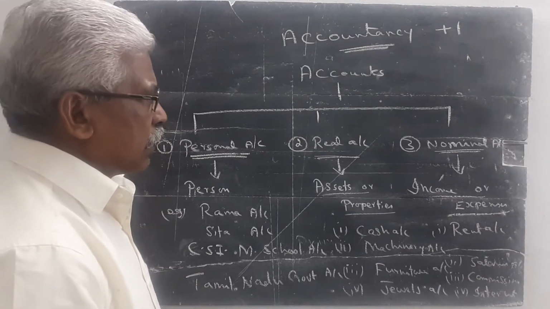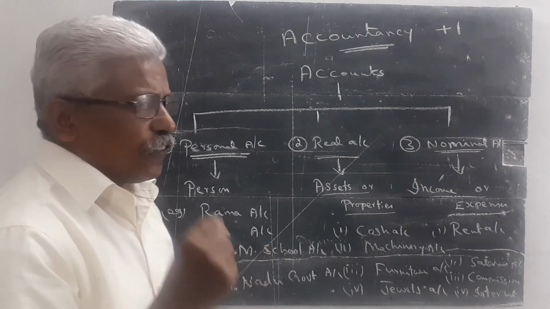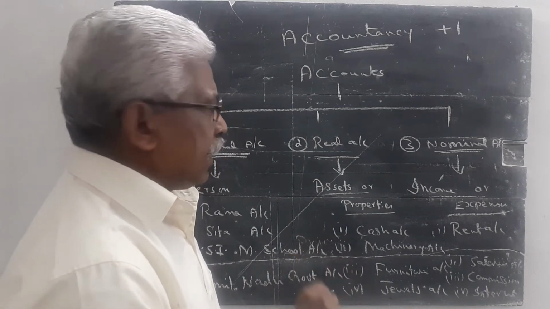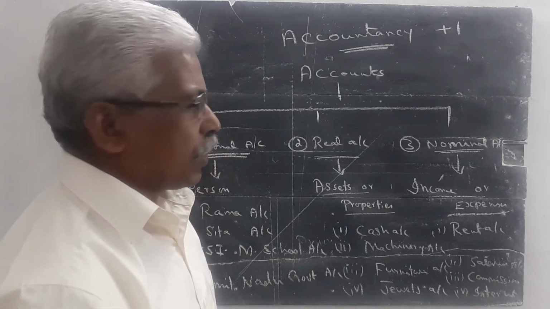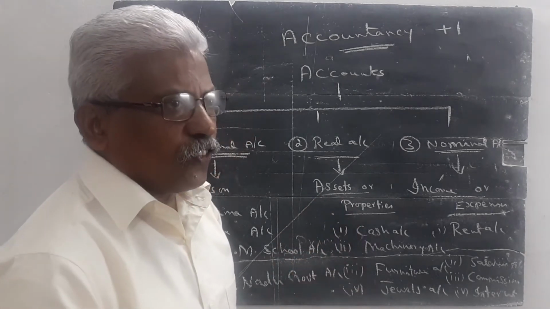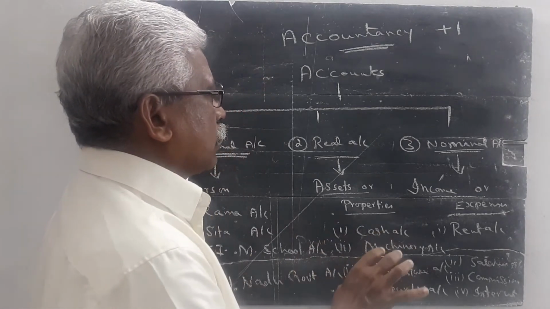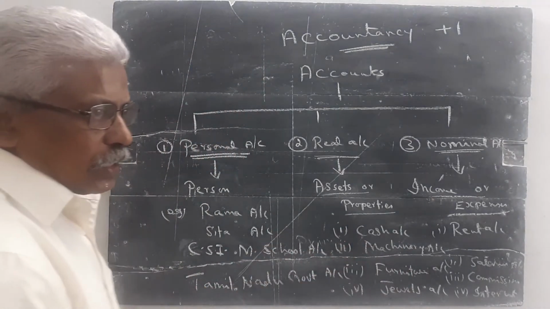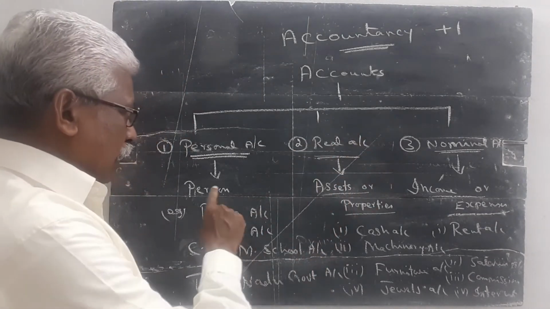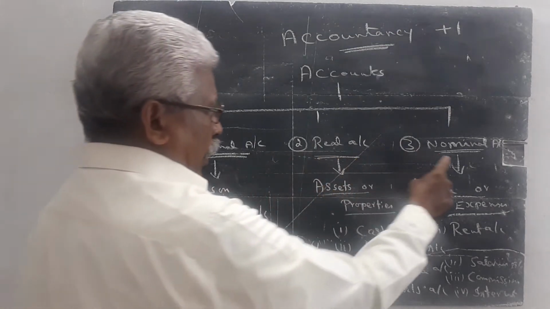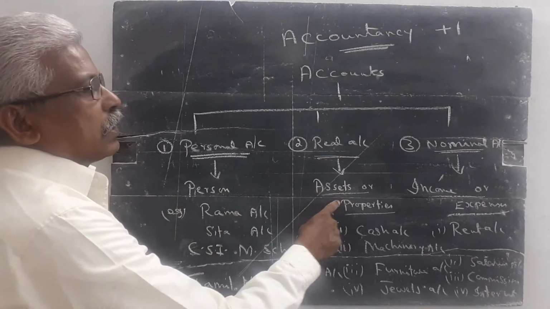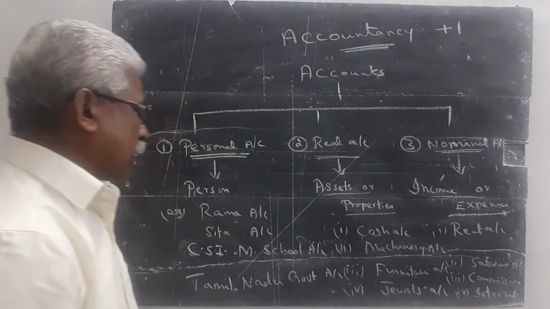What is the meaning of journal? The term journal is derived from the French word jour, J-O-U-R, which means day, daily. Day-to-day transactions recorded in accounting language are called a journal. Journal is the first step for the preparation of accounts. When we prepare the journal, we have to know the rules of the different types of account. There are three types of account: personal account, real account, nominal account. Personal account explains about the person. Real account explains about assets. Nominal account explains about income or expenditure.